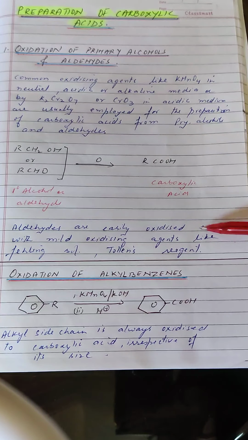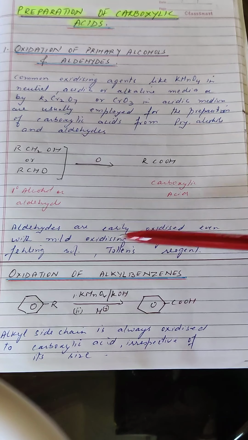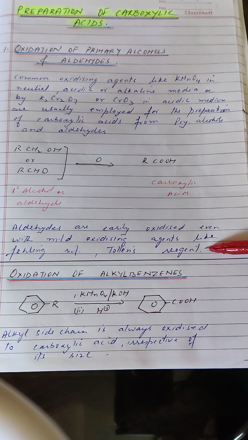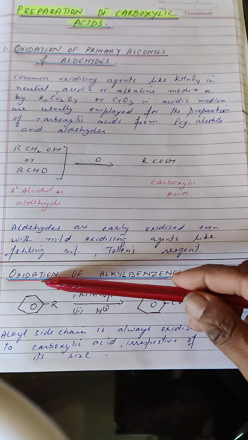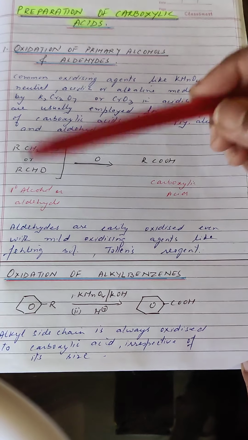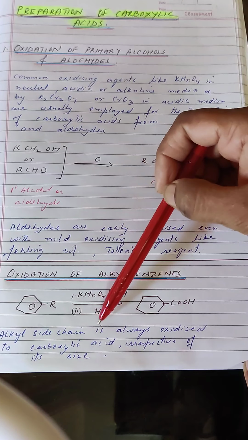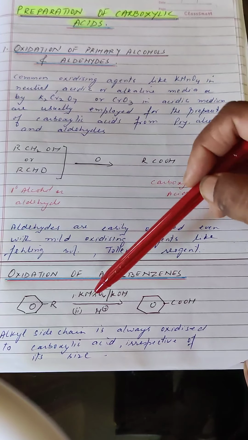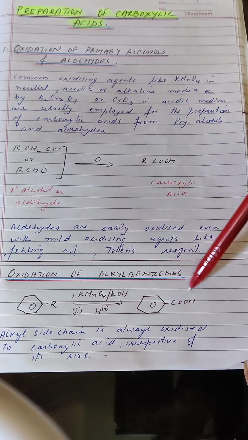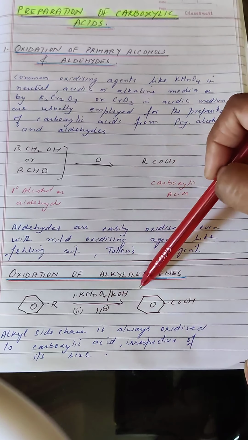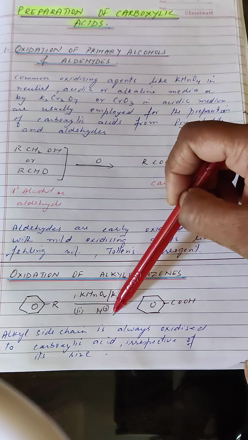Aldehydes are easily oxidized even with mild oxidizing agents like Fehling solution, Tollens reagent or Benedict solution, as we have discussed in the chapter of aldehydes and ketones. The next method is by the oxidation of alkylbenzenes. Here I would like to mention that the alkyl side chain of aromatic compounds can be converted to the carboxylic COOH group by treating the aromatic compound with potassium permanganate in basic medium, followed by acidic hydrolysis.